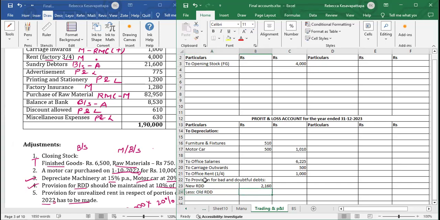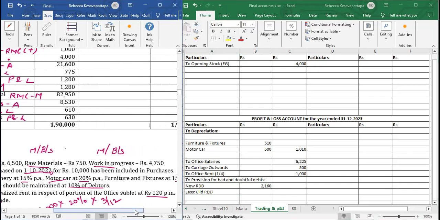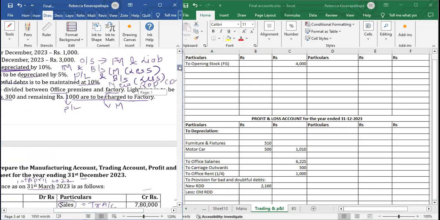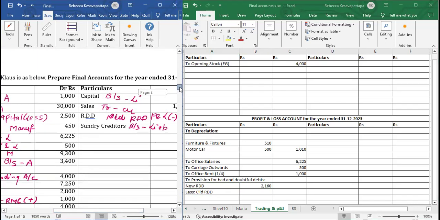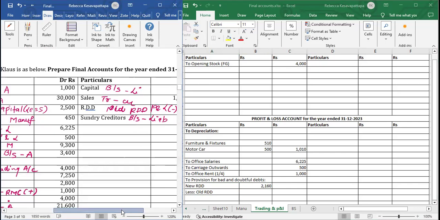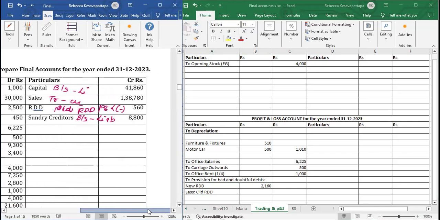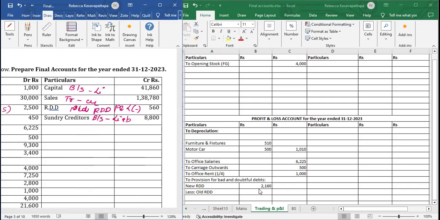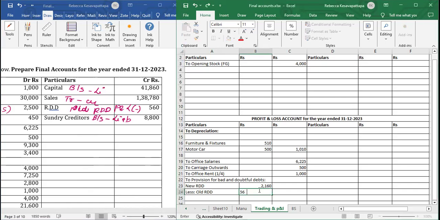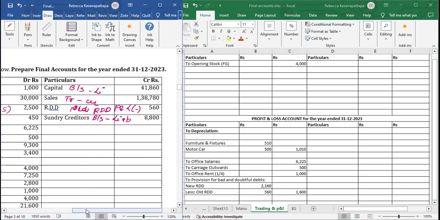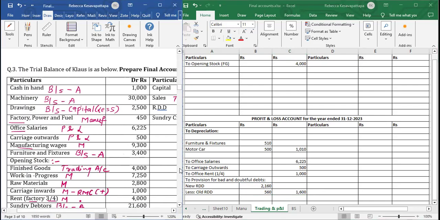Old RDD which is mentioned in the trial balance credit side, this one, old RDD 560. So I'll write here 560. New RDD minus old RDD, remaining is 1600. So sundry debtor is also done.